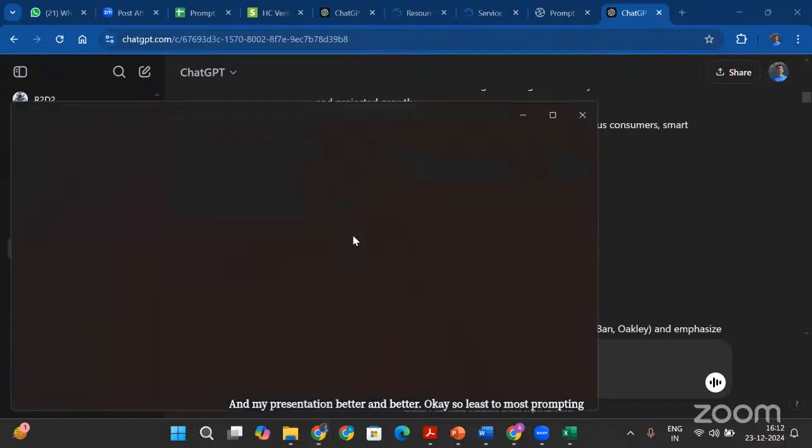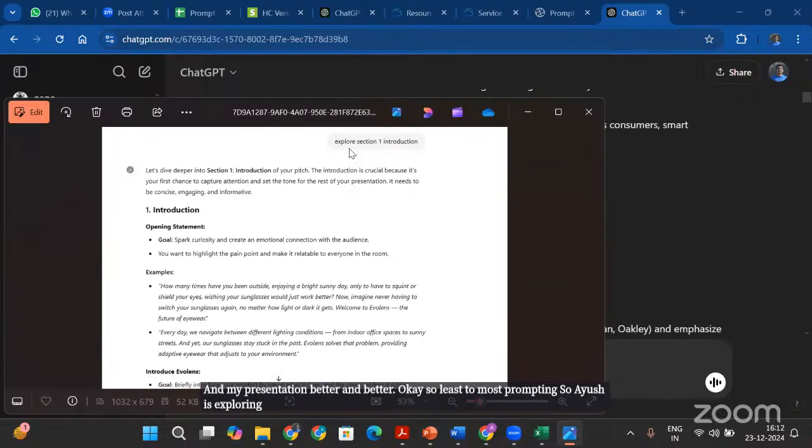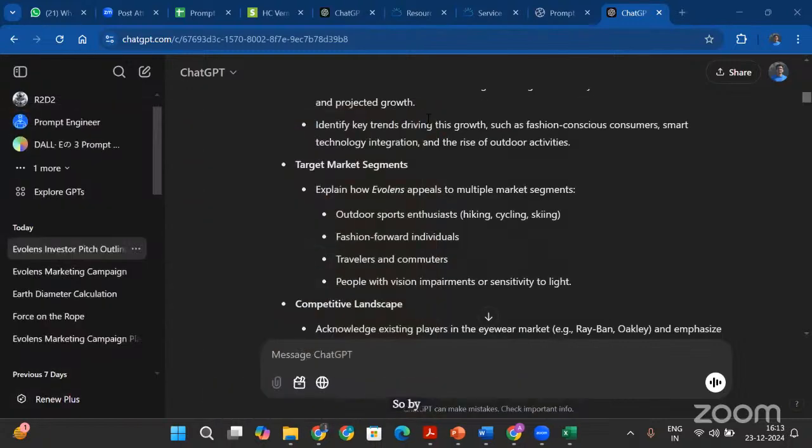So Ayush is exploring section 1, introduction, and he has got this introduction, also got examples, also got the introduction of Evolence, what is the goal, and so on. So by this we can create our whole PPT as well as the pitch. All right, a lot of things have been sorted with the help of AI.